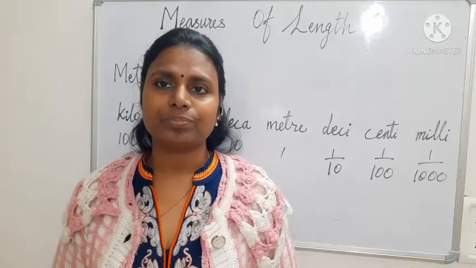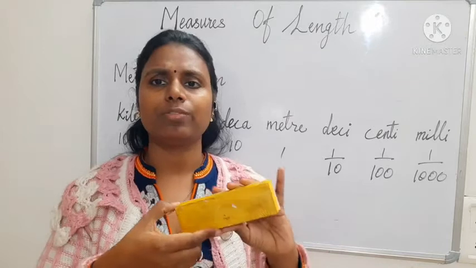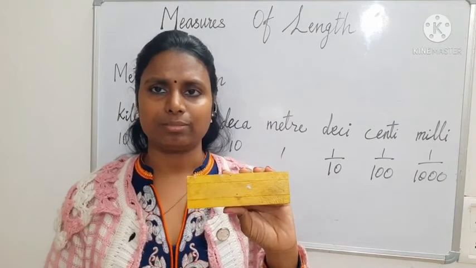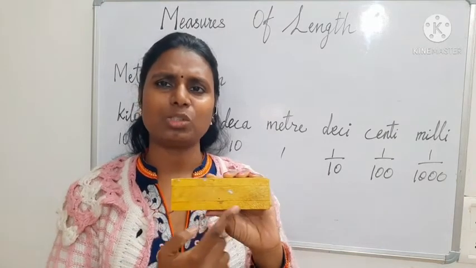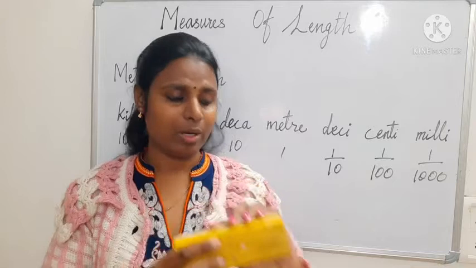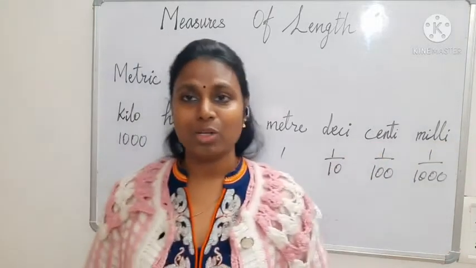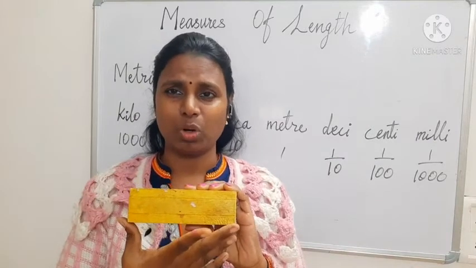For example, if I have to measure the length of this duster, this can be measured with a smaller unit than meter. 1 meter is this much bigger. So if this one is lesser than that, we can use a smaller unit.